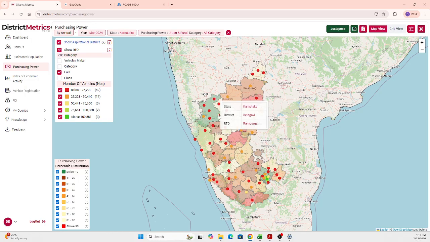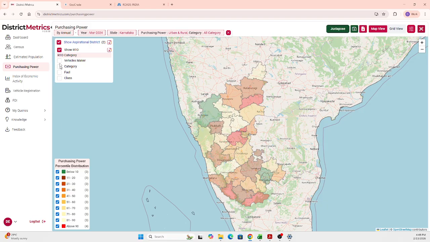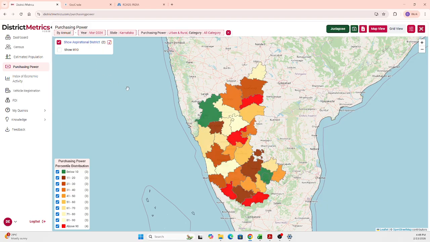Hovering over each RTO point, all the plotted points are the RTO locations, and upon hovering over, you can get the RTO name, district, and the state of the selected RTO. So this is about the purchasing power and overlaying of RTO on the purchasing power.